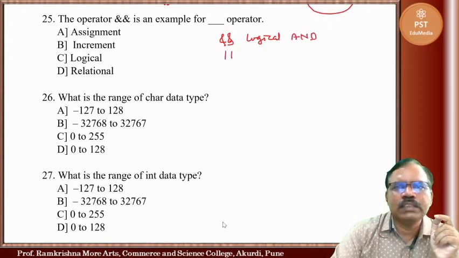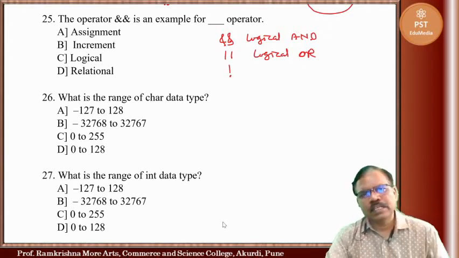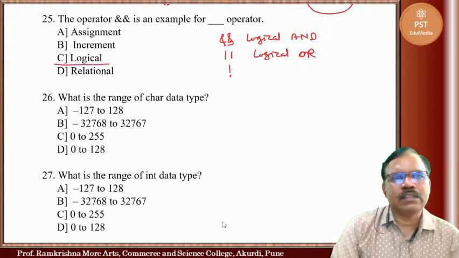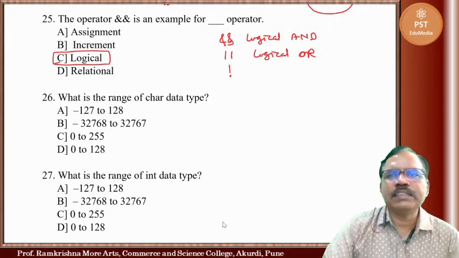We have logical OR. We have NOT operator. These are logical operators. So here AND is a logical operator. Now how does it work?